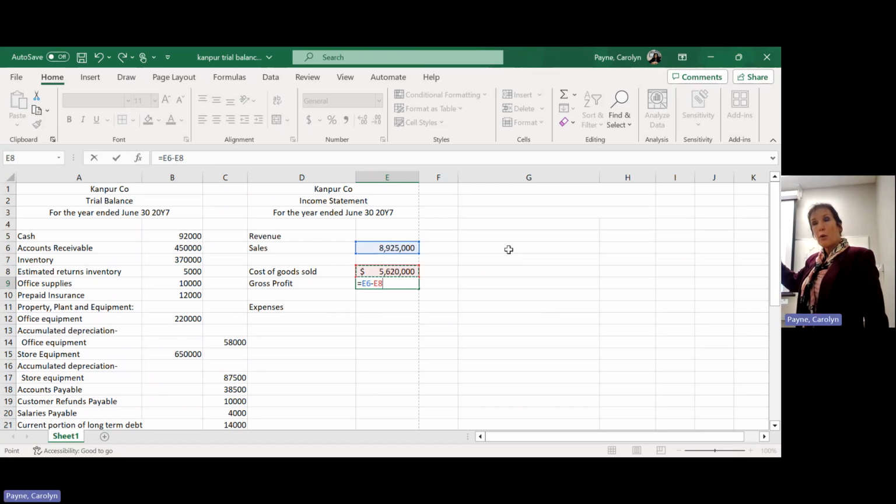In this case, I want to subtract sales minus cost of goods sold. So I hit my minus, then I hit the cost of goods sold cell, and it types the formula for me. Or I could have looked at it and seen that this is E6 minus E8, and just typed that instead of clicking it.